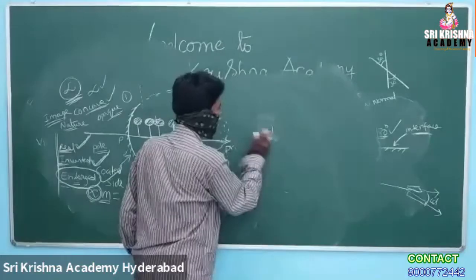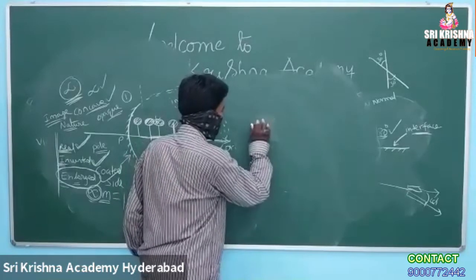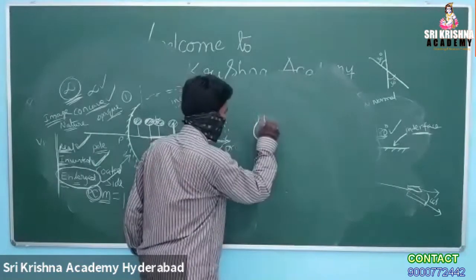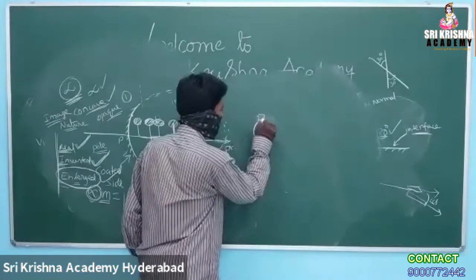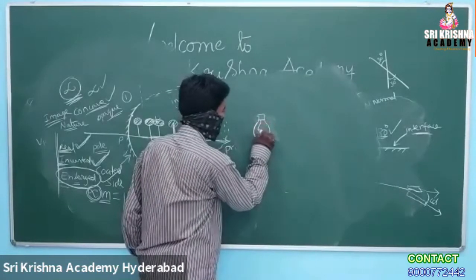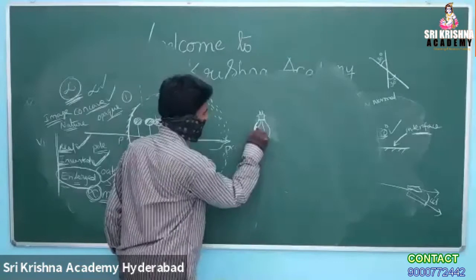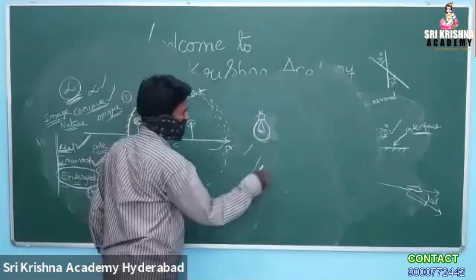Suppose you take a bulb. A bulb consists of a filament and 2 terminals, is it not? Suppose this bulb is glowing.